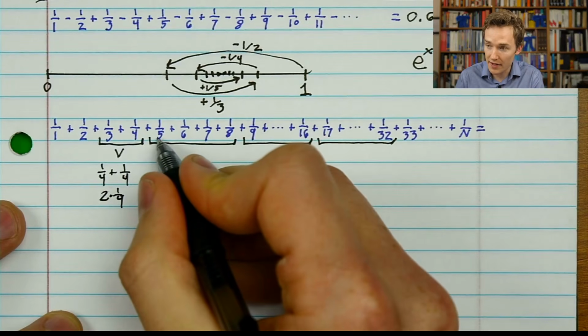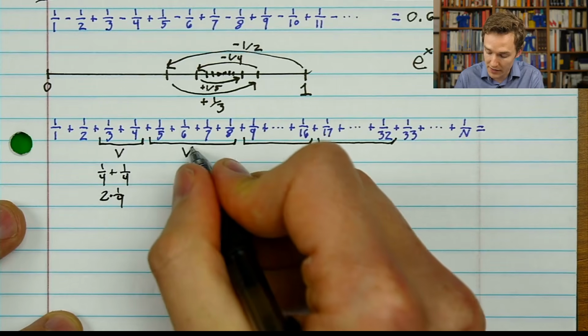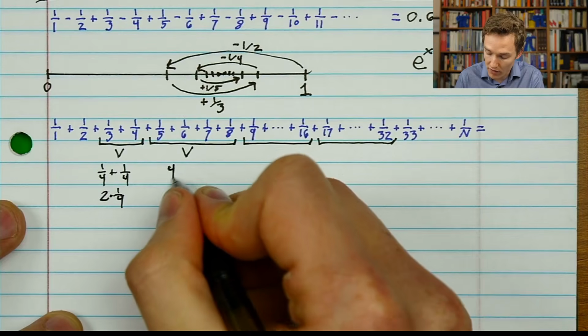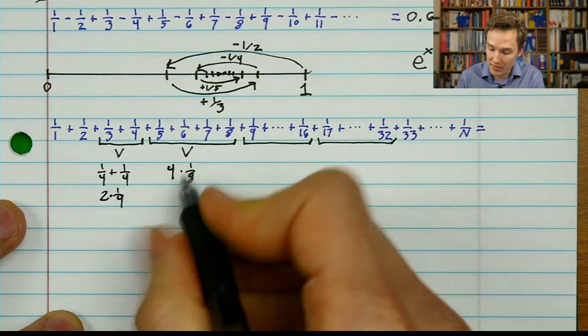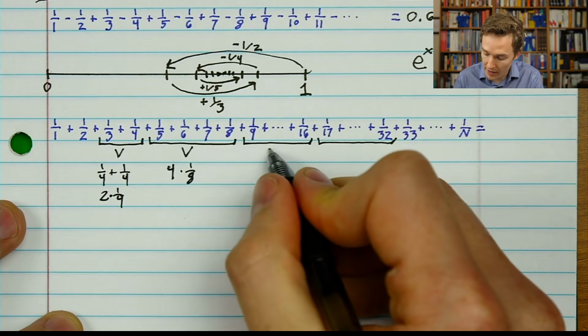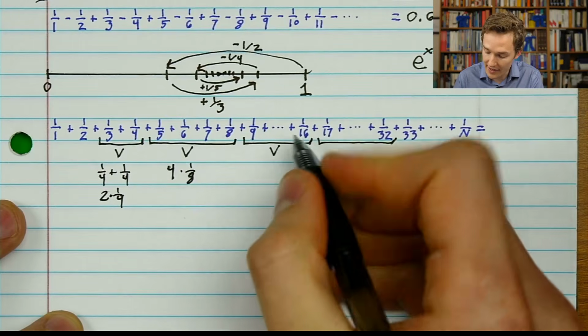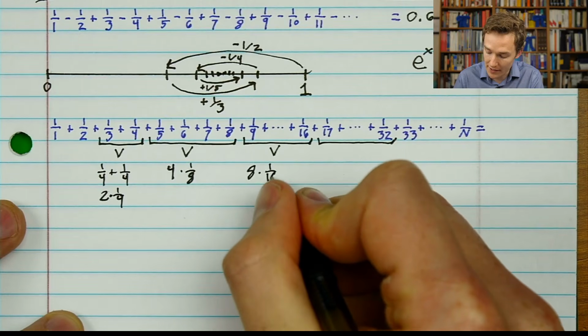Similarly, this sum here, 1/5 plus 1/6 plus 1/7 plus 1/8, each one of those terms is at least an eighth. All 4 of those terms are at least 1/8. So the group of them together is at least 4/8. Similarly, over here, all of the numbers between a ninth and a 16th, all 8 of those numbers are at least 1/16.